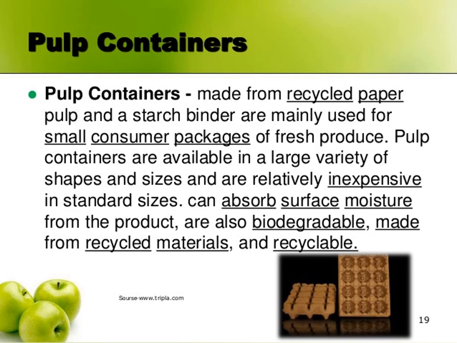The next is the pulp containers. Pulp containers are made from recyclable paper pulp and a starch binder, and are mainly used for small consumer packages of fresh produce. Here in this picture you can see these pulp containers.